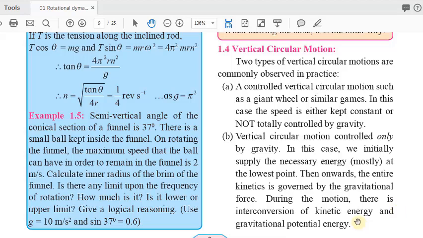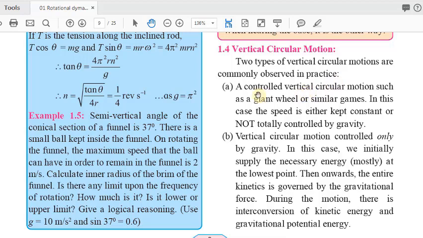Today's topic is vertical circular motion. When a body performs circular motion in a vertical plane, it is called vertical circular motion. For example, circular motion of a giant wheel. Two types of vertical circular motions are commonly observed in practice.